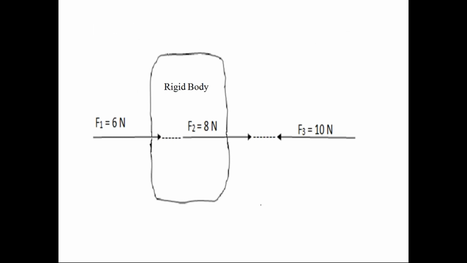The forces are having line of action, that is the characteristic. If all the line of action of forces lie on the same straight line, we call that force system as a collinear force system. We have one best real example for this collinear force system.